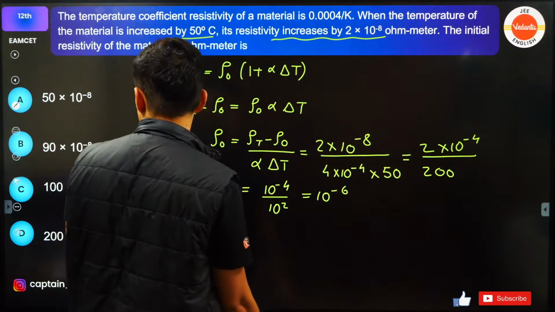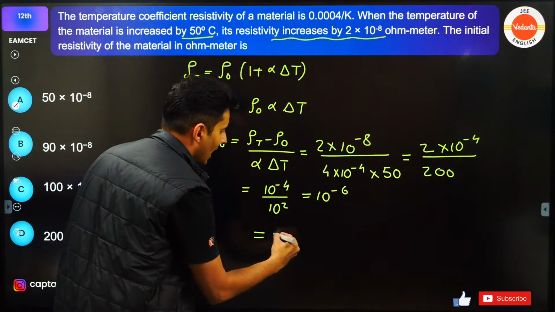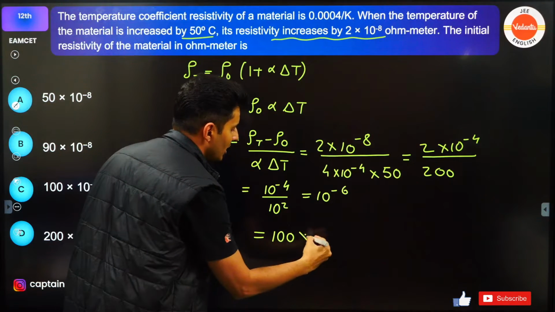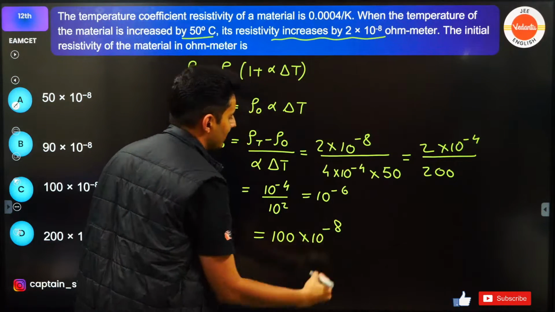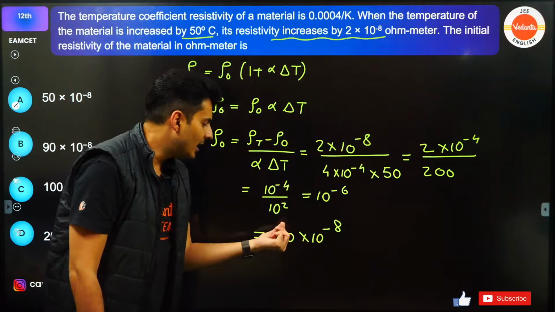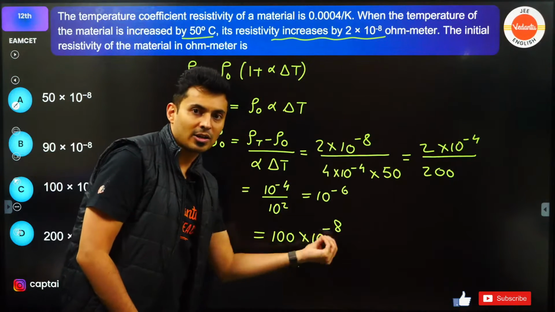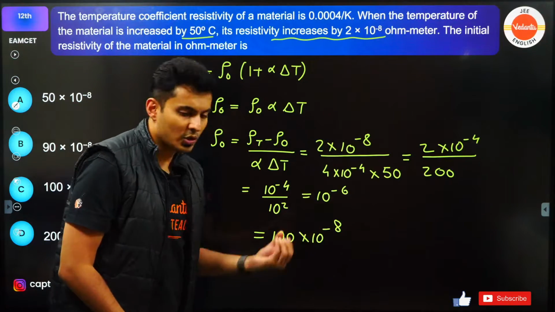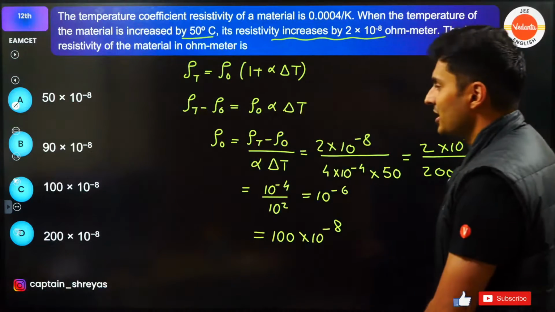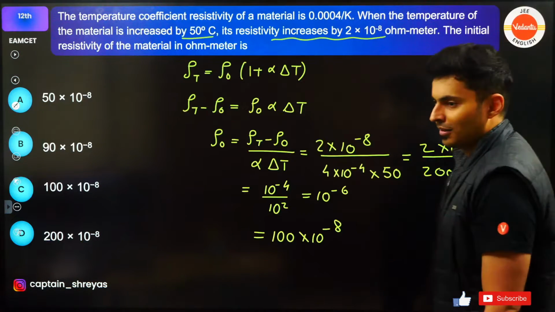Is 10 to the power minus 6 not there? Okay, no issues. I can deliberately add 2 zeros. Then I'll have to make it 10 to the power minus 8, because I added 2 zeros deliberately. So I have to put an extra 10 to the power minus 2 over here to make it equal. So hence option C is the correct answer.